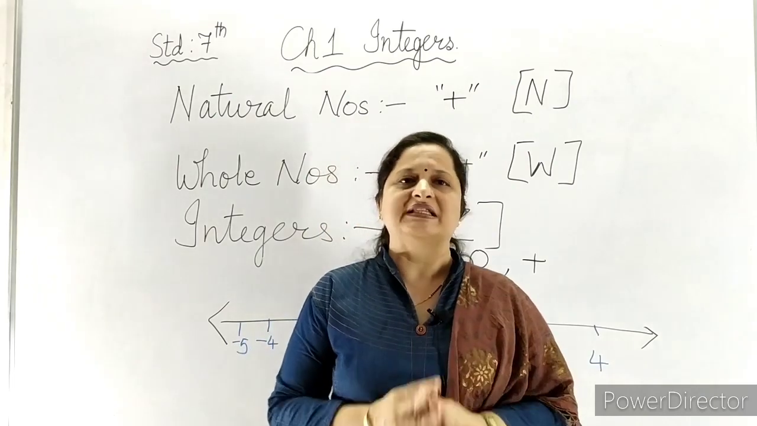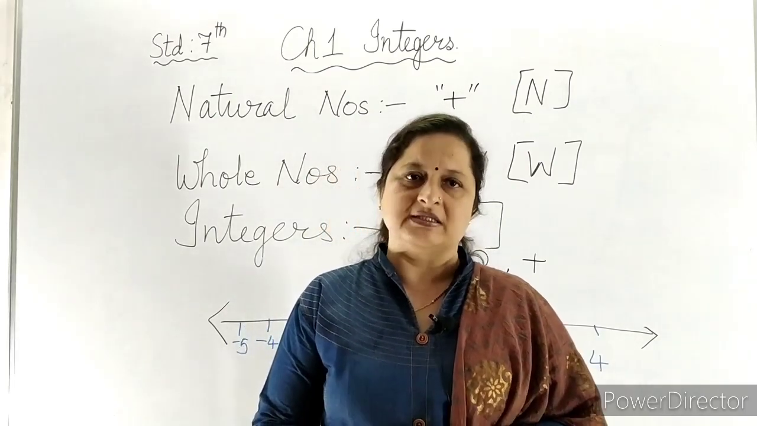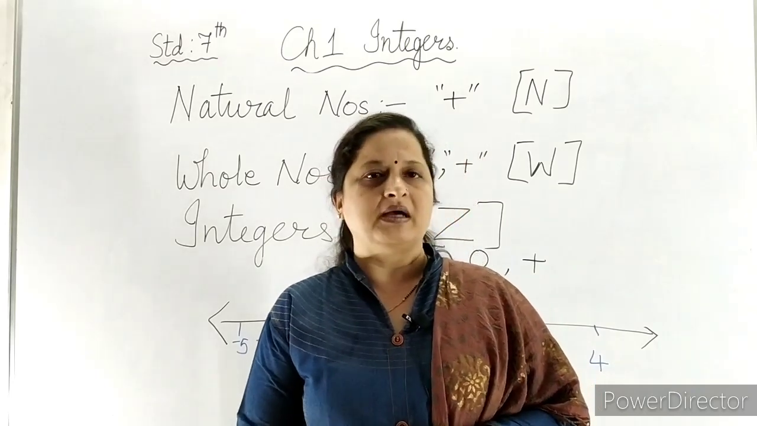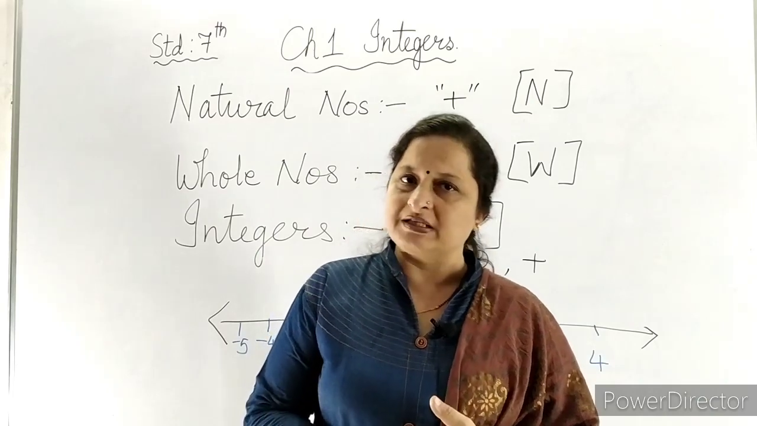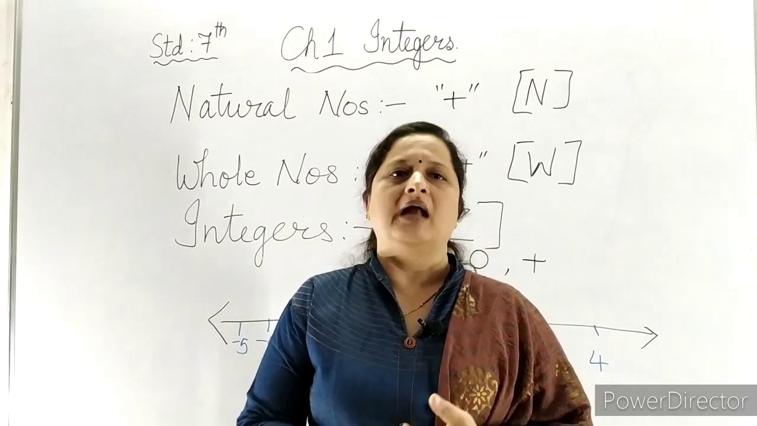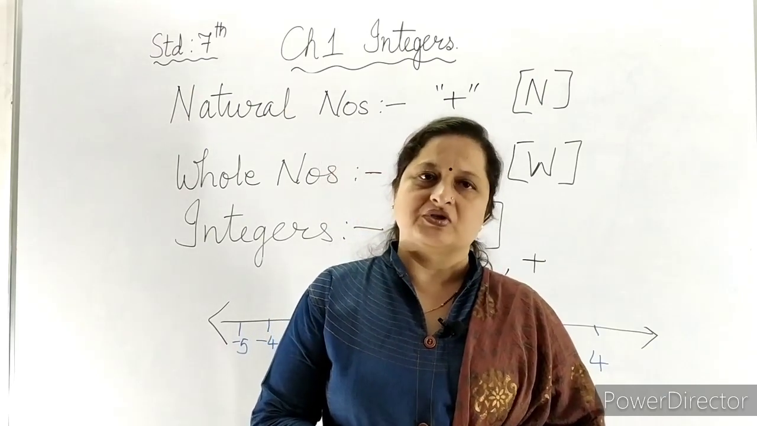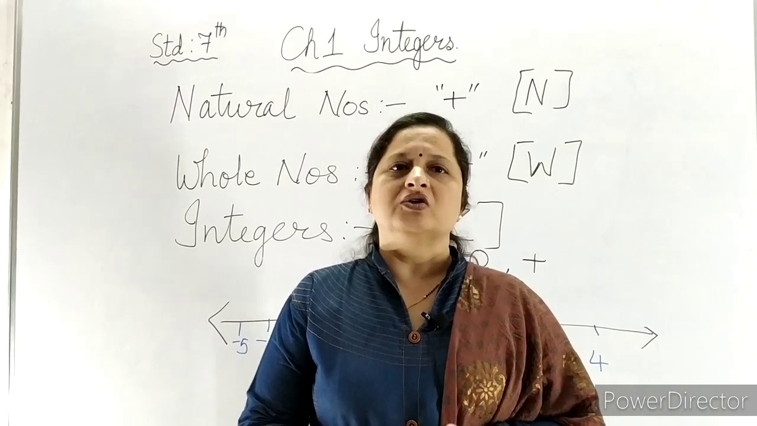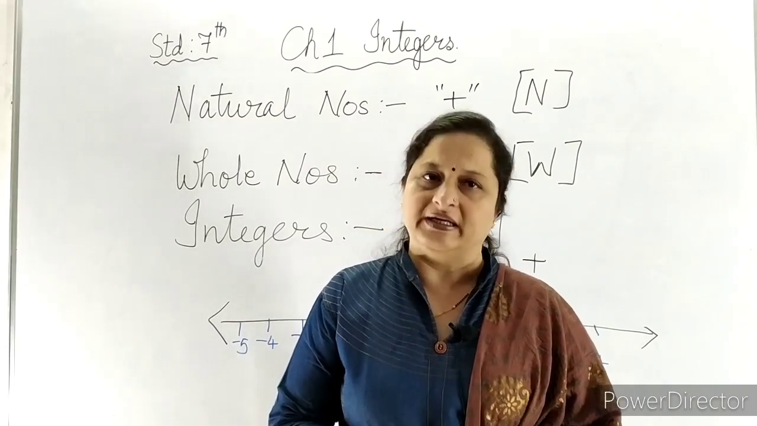So we have learned 3 sets of numbers. The first one is our natural numbers, which include all positive numbers. Again, if we recollect, whole numbers are 0 plus positive numbers, and our integers are positive numbers, 0 and negative numbers. So are you all clear with it? So let us start with addition and subtraction of integers.